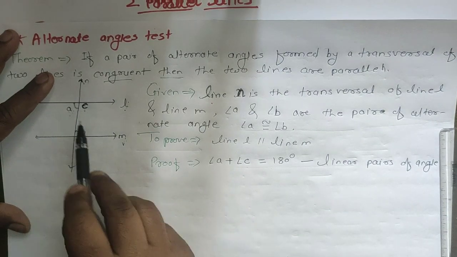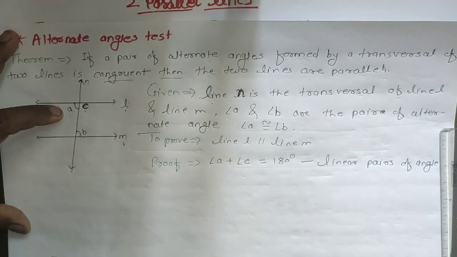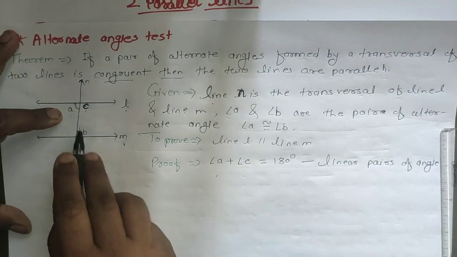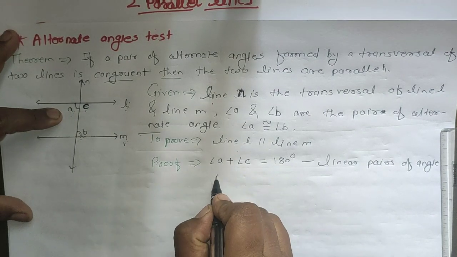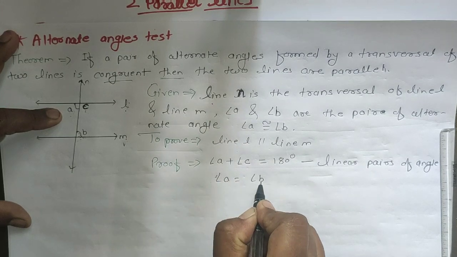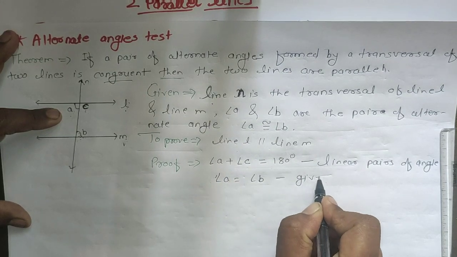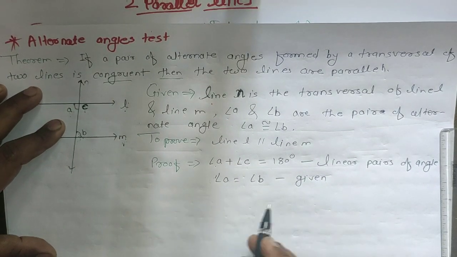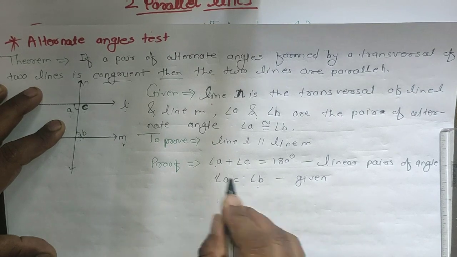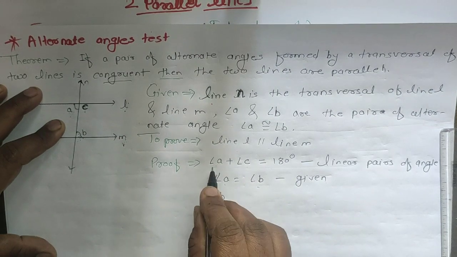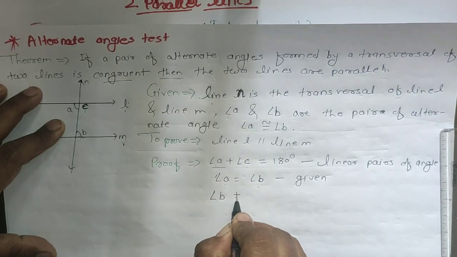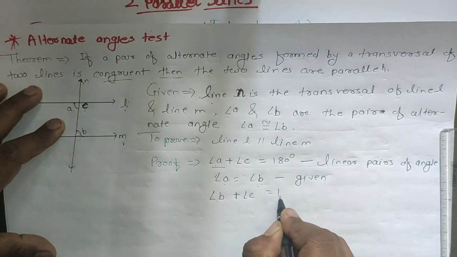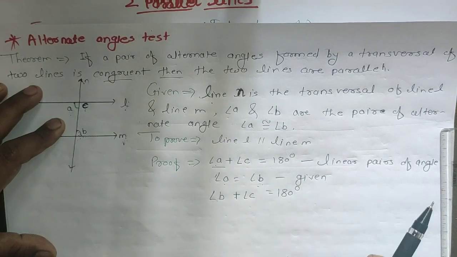As we know that angle A and B are congruent to each other, we use this. So write angle A is equal to angle B. It is given. Therefore, instead of A, you just write angle B. You can replace this A with B. Angle B plus angle C. This B plus C is equal to how much? 180 degrees.